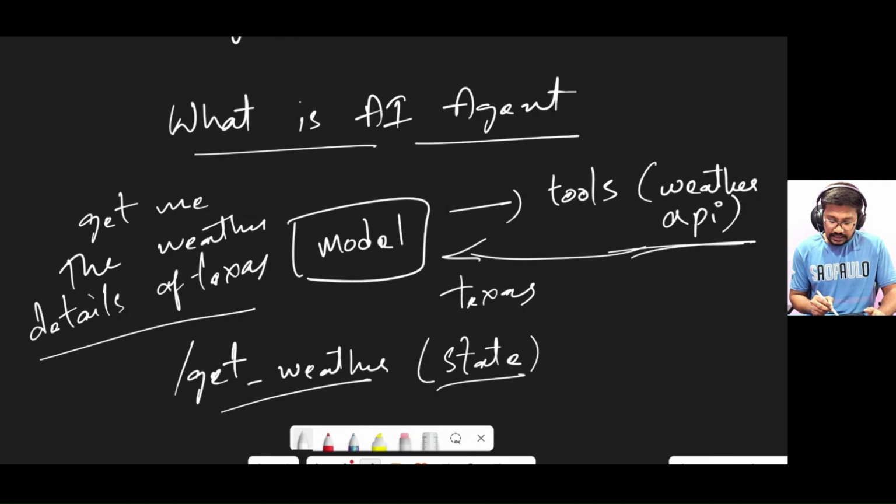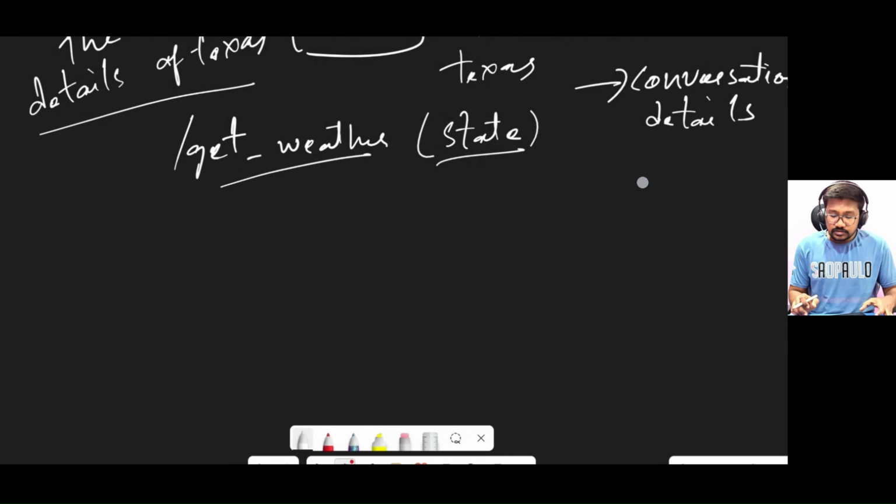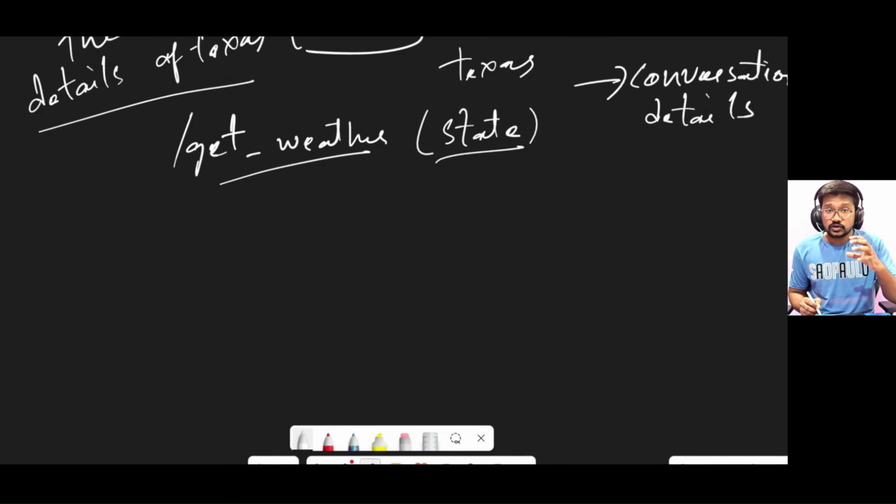Basically, an agent has a model, tools, and user conversation details as well. So this is what an agent is. It is able to perform any task independent of the user, autonomously, and it has good decision making capabilities. So similar to the weather API, sorry, weather agent, we can have different agents, right?